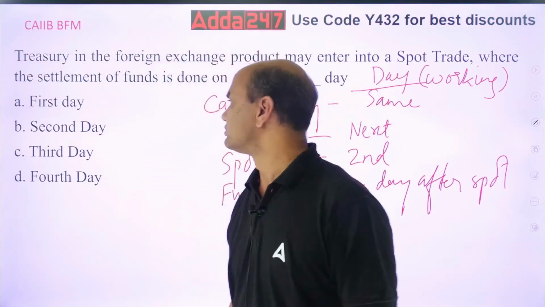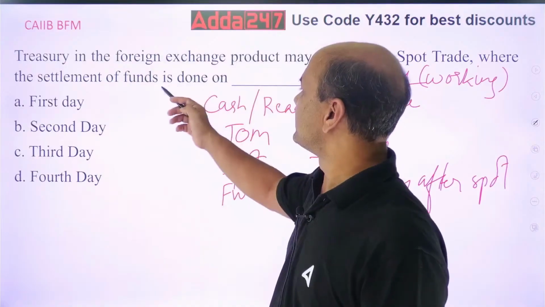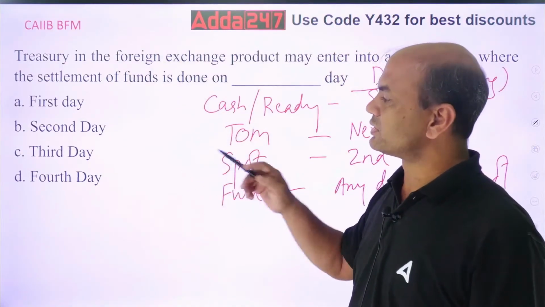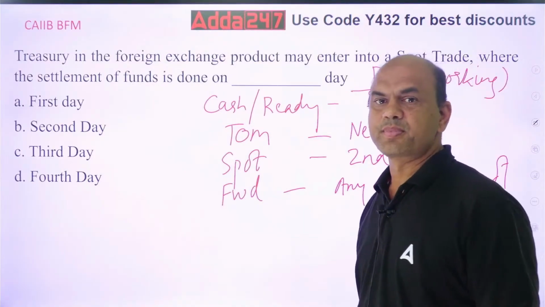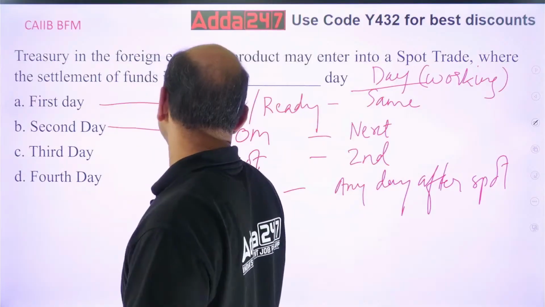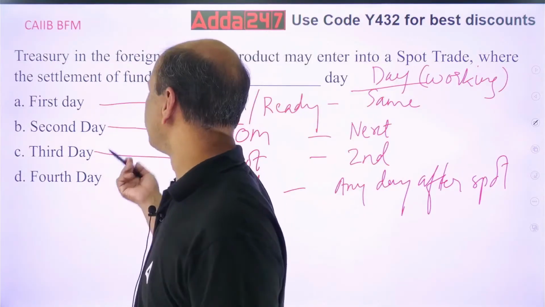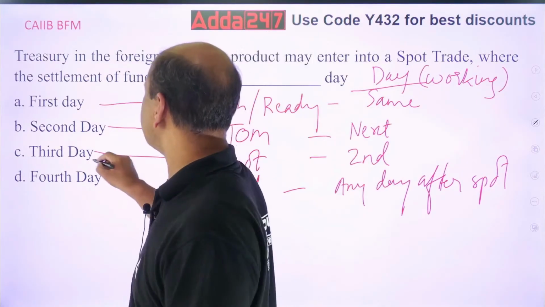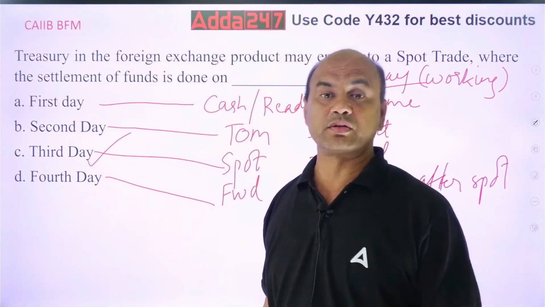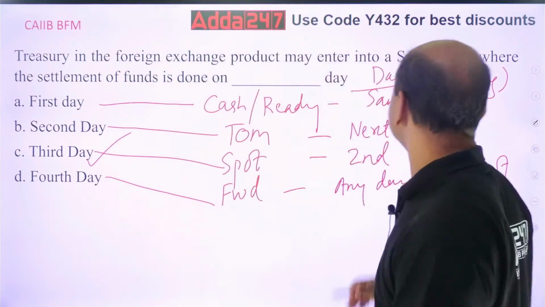So what is this now? The fund settlement is done on the first day, second day, third day, fourth day. The first day is cash, second day is term, third day is spot, and fourth day will be forward. So the answer is the third day. The settlement is done on the third day. Got it?